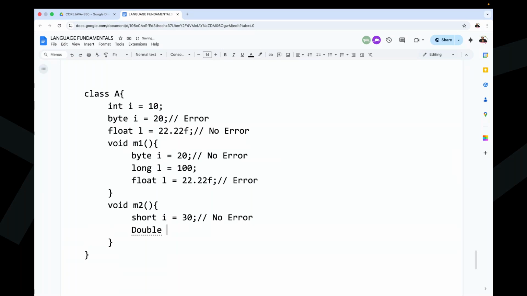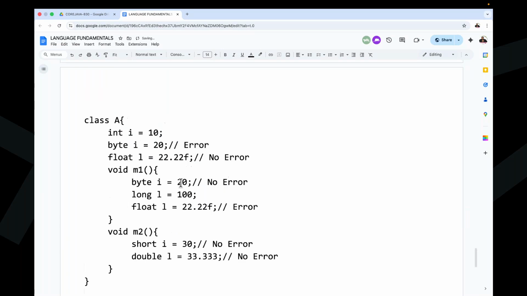Now here observe carefully. Double L is equal to 33.333. Now observe carefully. The L variable I created inside this M1 method. Again, I'm trying to duplicate that L variable inside this M2 method. Error, no error? Now tell me. You only tell me. Definitely here we are able to get no error. That's it. Now this is exactly the point we have to understand, what I'm trying to say. Now my point is this.